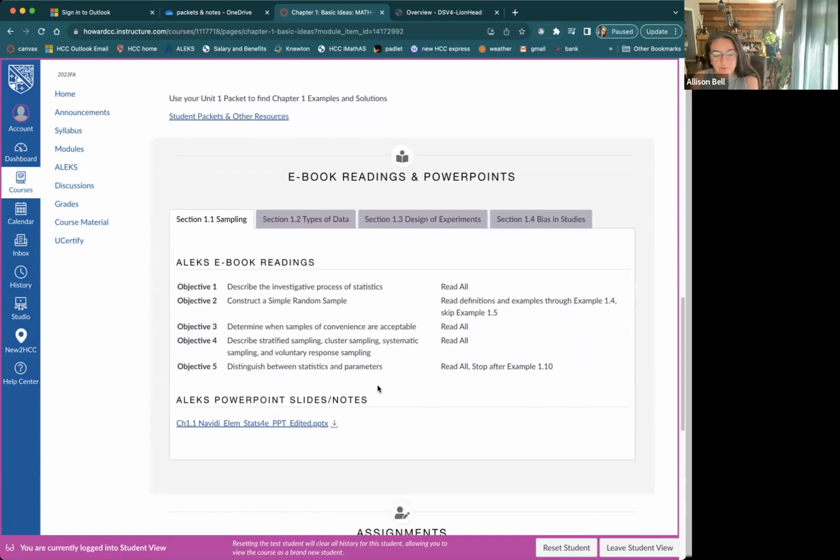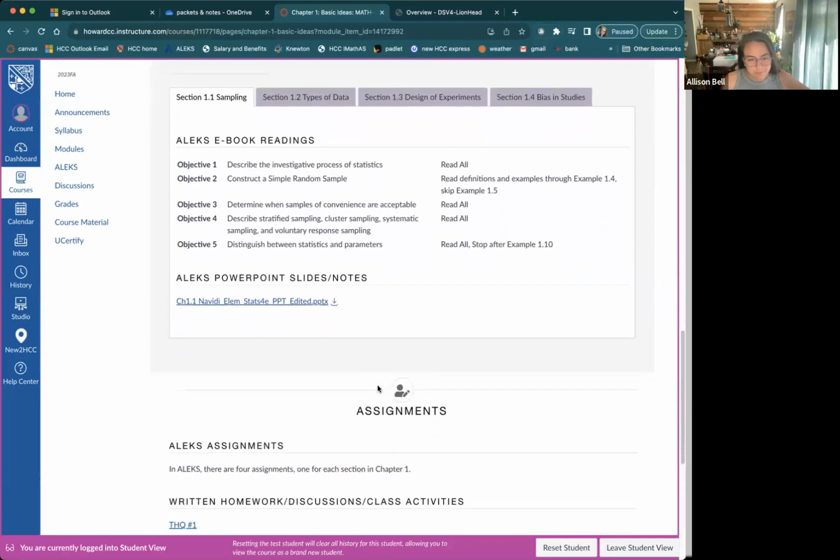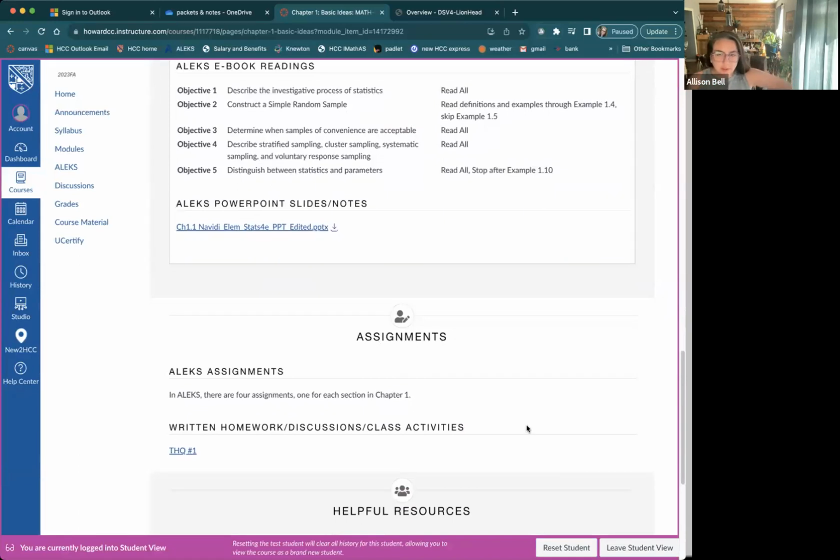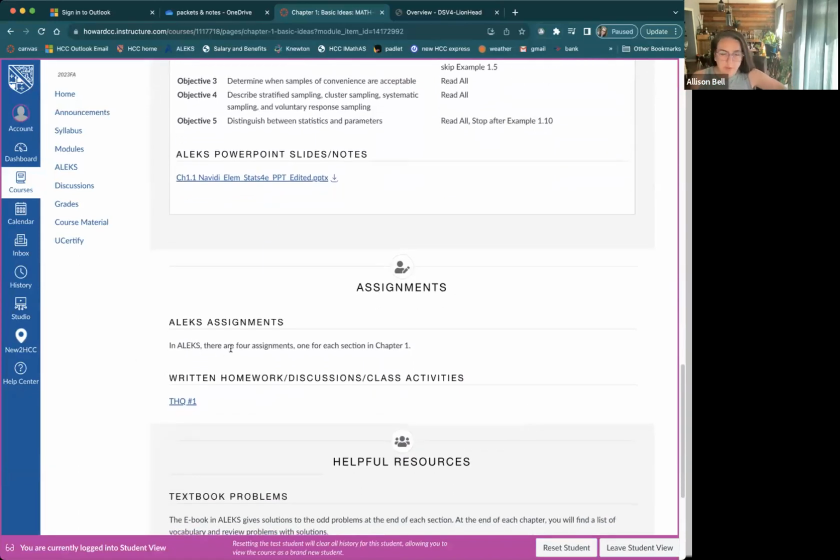Finally, below that, if you don't want to watch the videos, though I highly recommend them, you could walk through the PowerPoints from the textbook as well. And then, as you can see below that, I've mentioned that we have our ALEX assignments that are from chapter 1, and those are back in modules. They look like 1.1, 1.2, etc. And then also THQ, which stands for Take Home Quiz number 1. And these are the written assignments that I will collect from everybody.